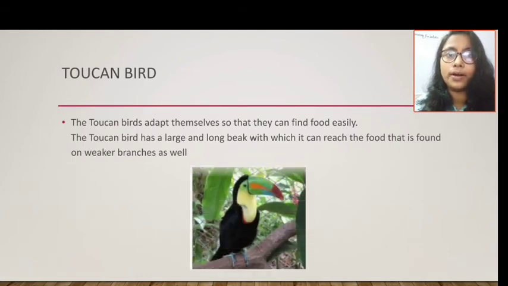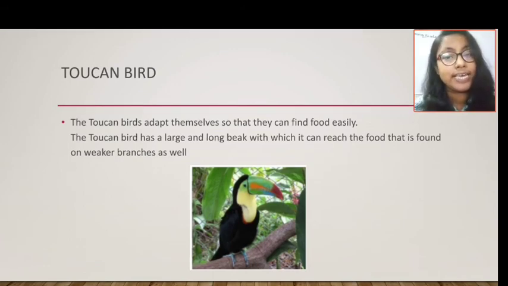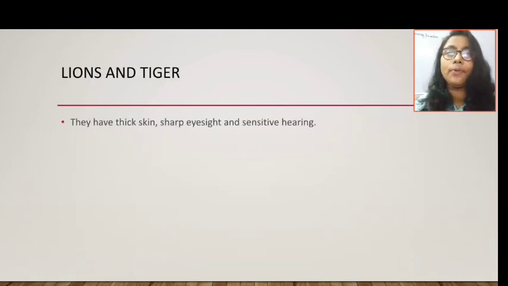Next, the toucan bird. The toucan bird adapts itself so that it can find food easily. See the nature of the beak. The beak is very, very long and strong so that it can take the food easily. Even if the food is on a weaker stem, they can still eat with the help of their beak.